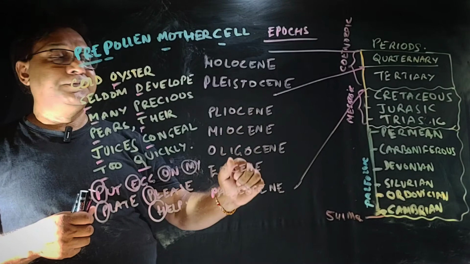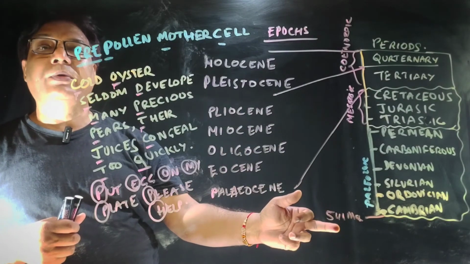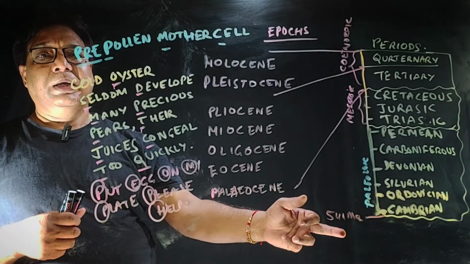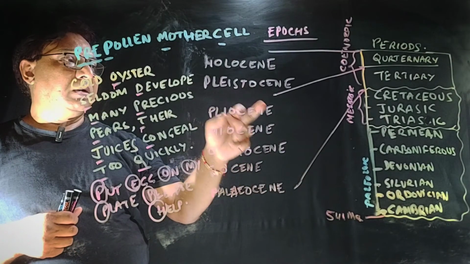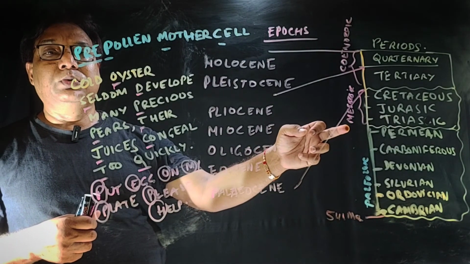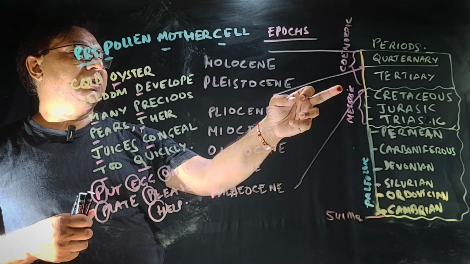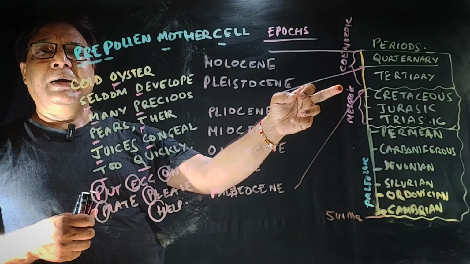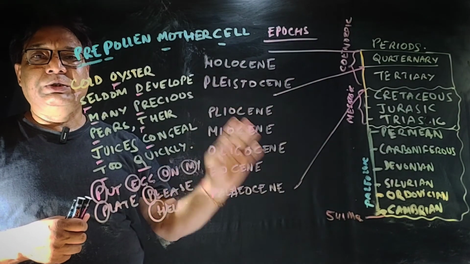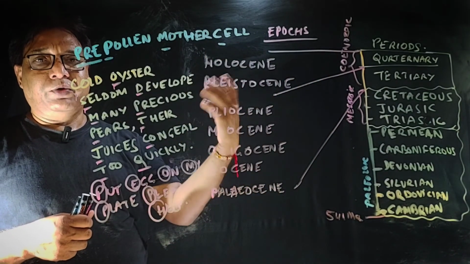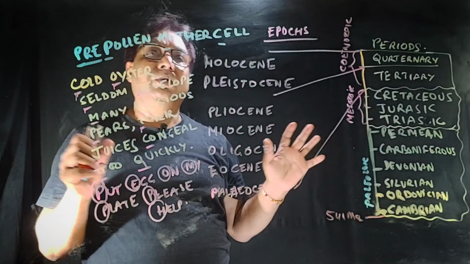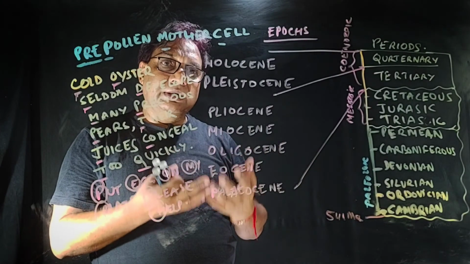Now classify the Phanerozoic into eras. 541 million years, or 0.541 billion years, is the beginning of the Paleozoic. Then the beginning of the Mesozoic is about 252 million years. Then 66 million years is the beginning of the Cenozoic era. Only write these things for ages. This is how you can classify the whole geological time scale.